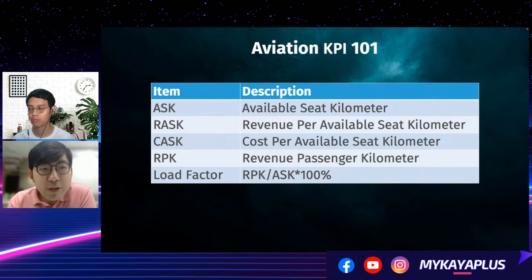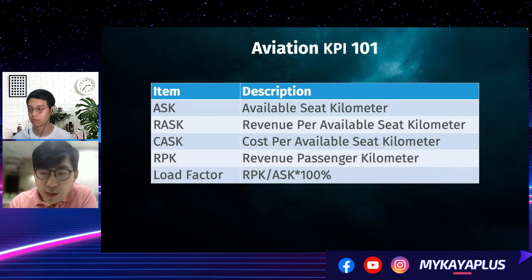By using some of the core KPIs, you can generate other so-called factors. They call it the load factor. It's basically taking RPK divided by ASK. It means they are trying to find out how much revenue is able to be generated out of all the available seats. Of course, the higher, the better. And this is a key summary of what we have.